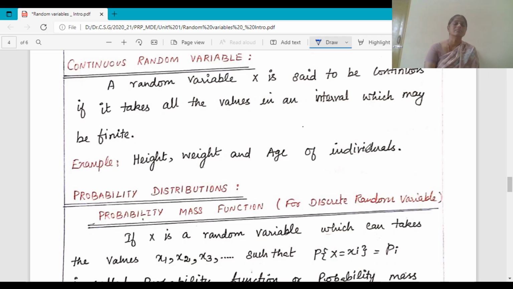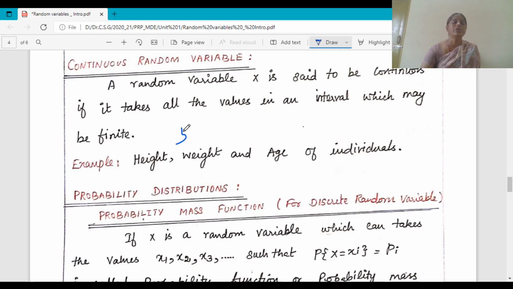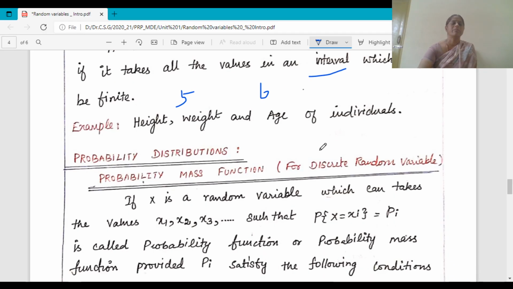5.5 centimeter and weight as 65 kg like that, even though it is defined as discrete and it is defined in some range, the height lies between 5 to 6 feet and the weight lies between 60 kg to 70 kg. So it is defined in some interval and in that it takes the possible values. So this comes under continuous random variable.